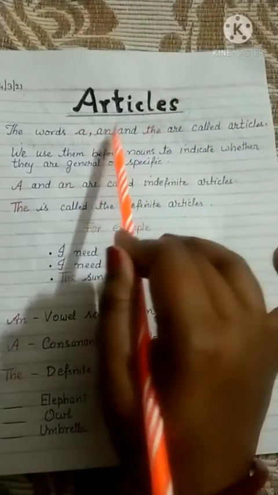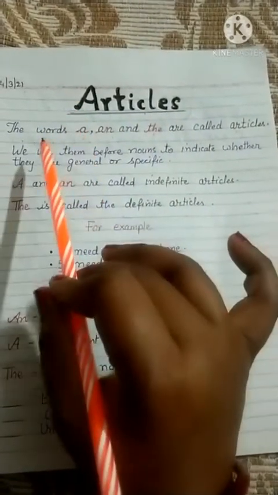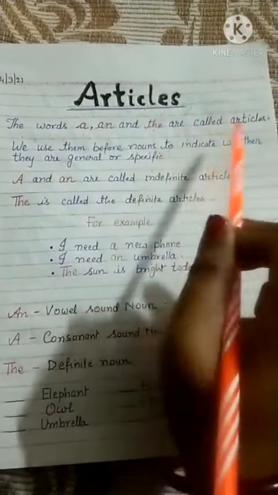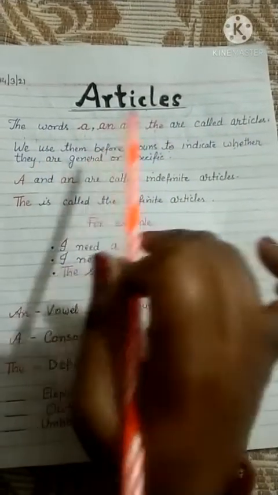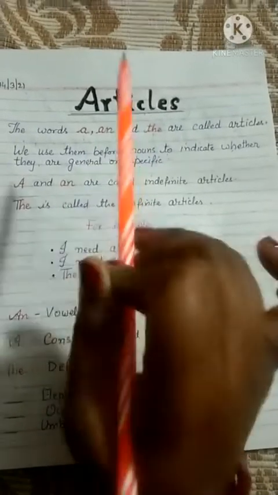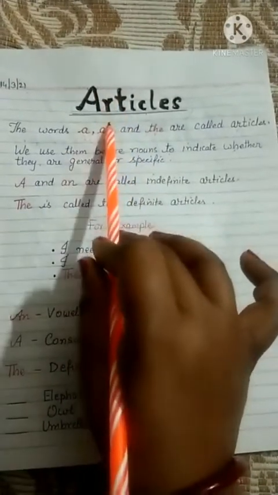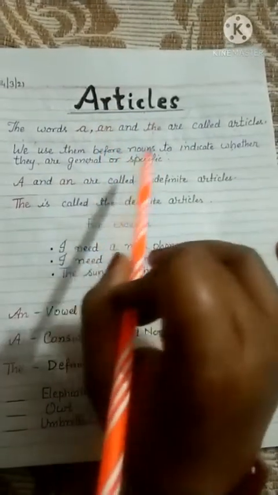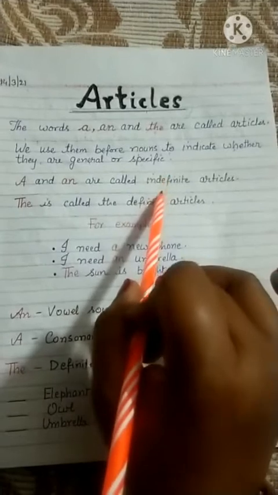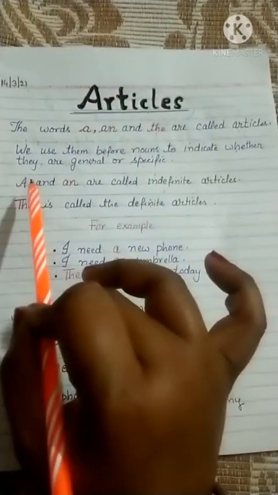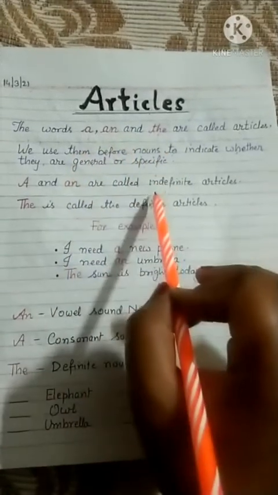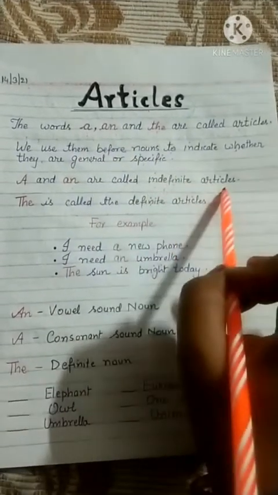So what more about articles? We use them before nouns to indicate whether they are general or specific. Mainly articles are divided into two groups. One is definite, second is indefinite. When we use a and an before the noun, it indicates the indefinite articles.